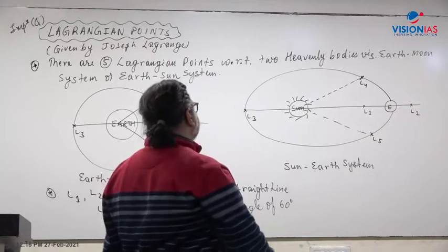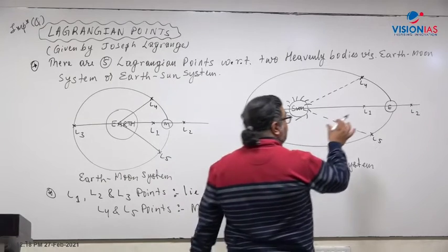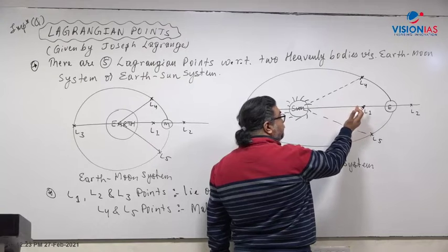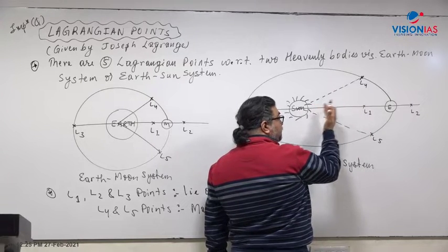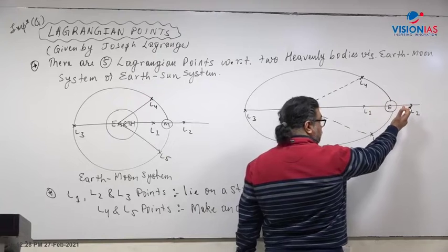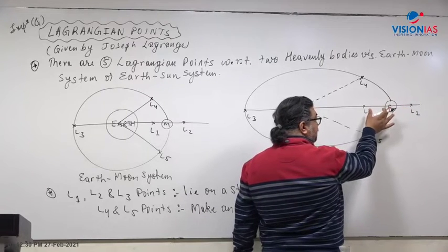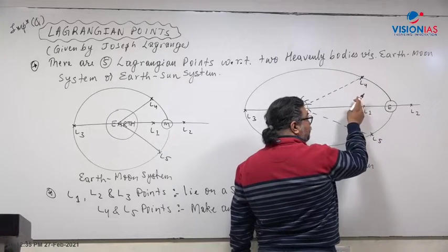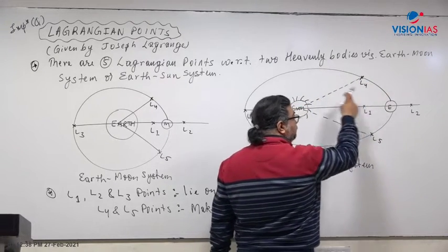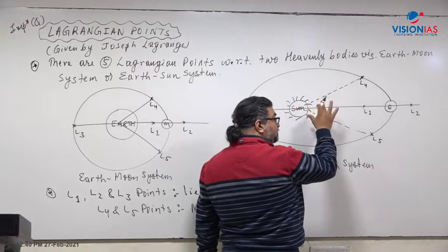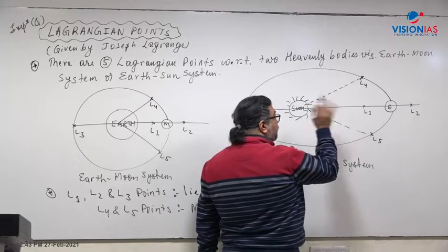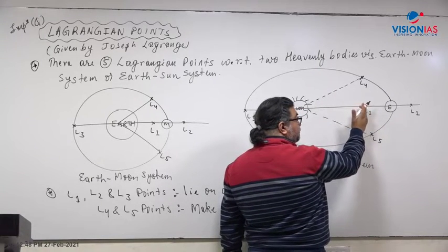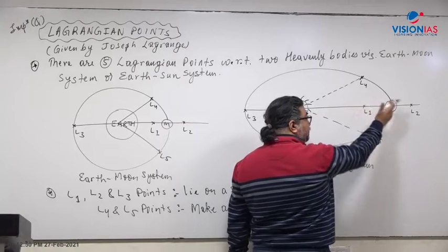So let's say if you take the L1 point and place a satellite here, there will be a gravitational force of the Sun acting this side, and a gravitational pull of the Earth on the other side. At the same time, since this body also revolves around the Sun, it will have its own kind of centripetal force. So that gets counterbalanced. The object placed here will remain fixed with respect to the Earth system.